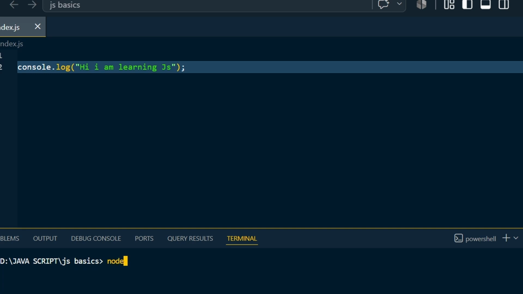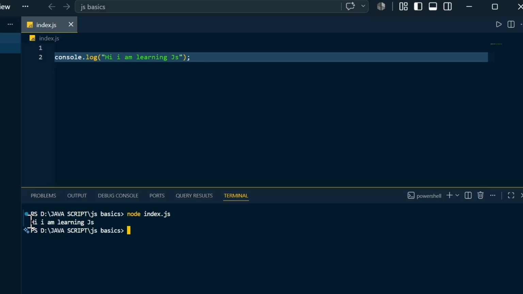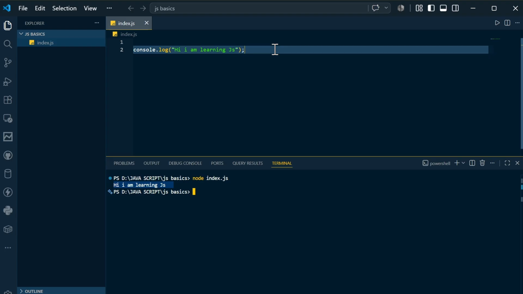So you can simply mention node and the file name, that is index.js. If you hit enter, you can see the clear output over here, which is nothing but what I have written over here.